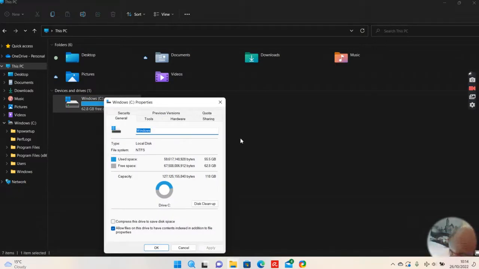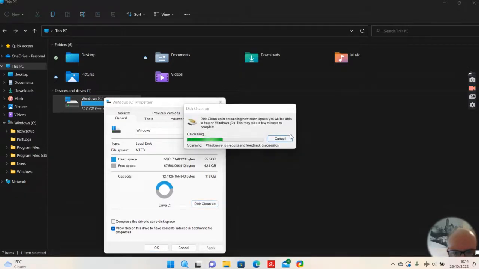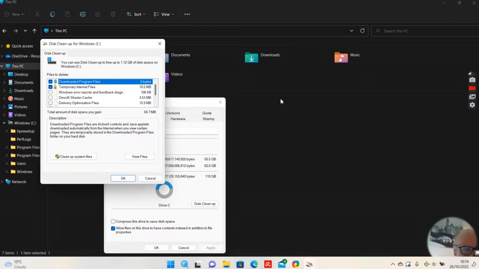Here we have the Properties bit. Now if I click on Disk Cleanup, it should show me what I could clear up. So you can use Disk Cleanup to free up this amount of space. So if I click all those now, which you could do, I don't really need to on this.